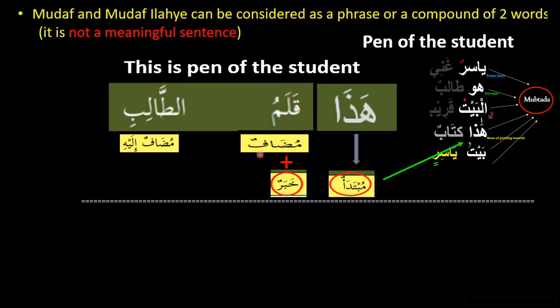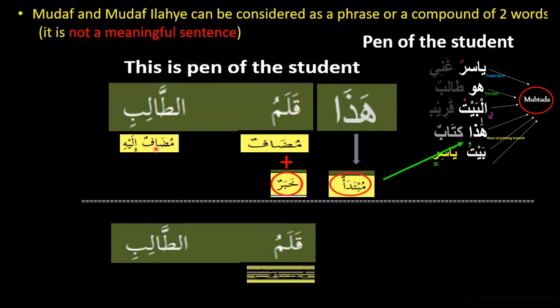So what is this word? What is this Qalamu, what role is it playing? Qalamu is mudaf and qalamu is also a khabar. So now in the sentence, Hada qalamu talibi, Hada is our mubtada. Qalam is our khabar, right? When there's a mubtada, there must be a khabar. And after khabar, we have this word playing the role of mudaf. If there's a mudaf, then there must be mudaf ilay. So he's mudaf ilay.